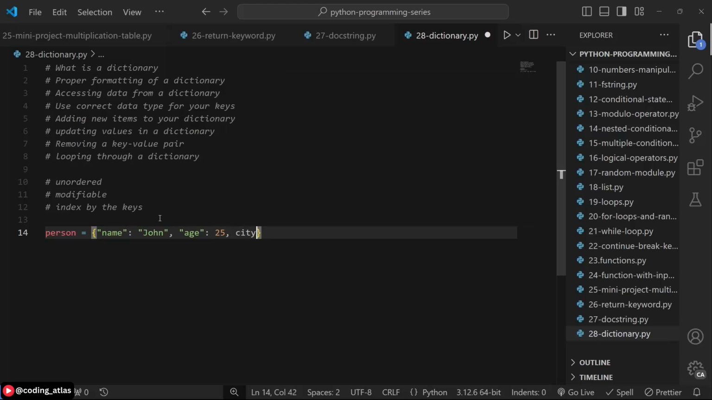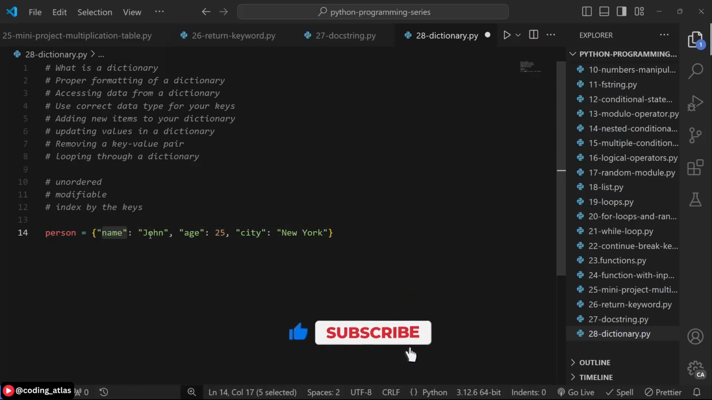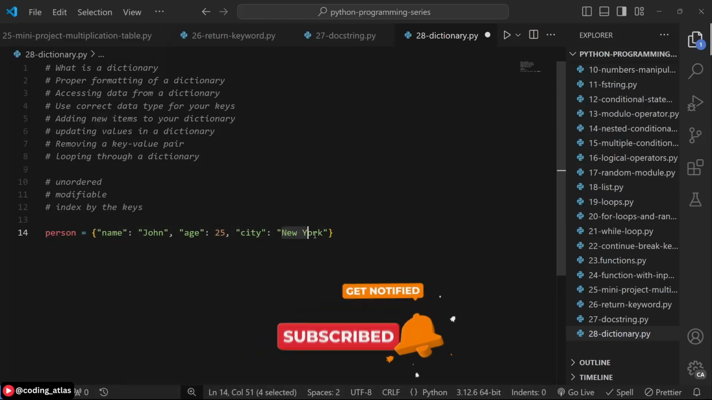You can also say the city of John. Which city should we use? We can use New York. Alright, so this is a typical example of a dictionary. The first value you see here is what we call the key, followed by the value. This is the key and this is the value. So a dictionary is a container for key value pairs. This is the key, this is the value, this is another key and this is the value of the key.